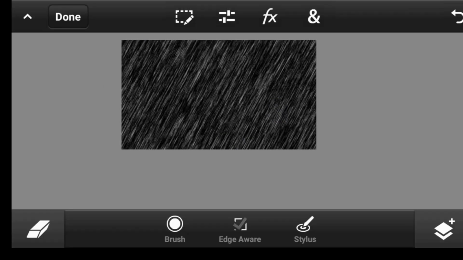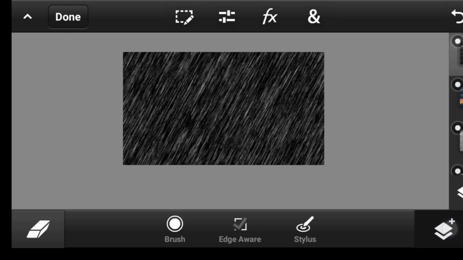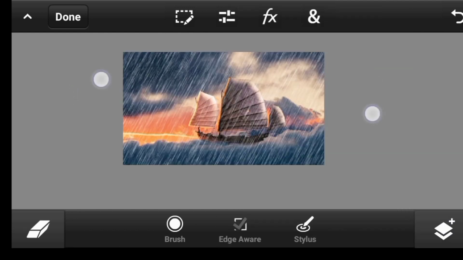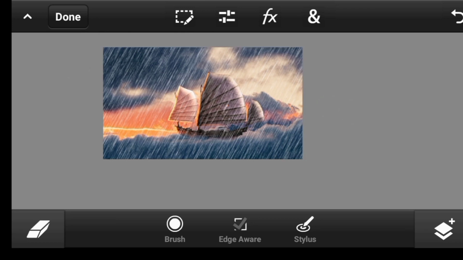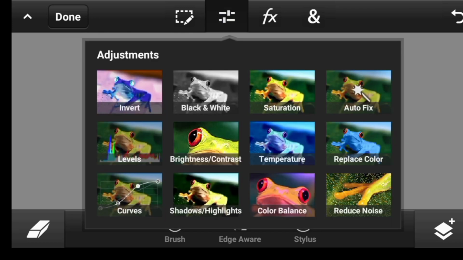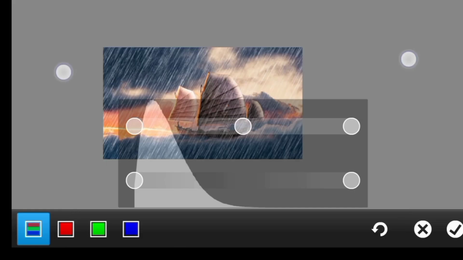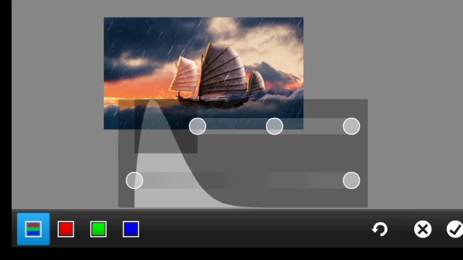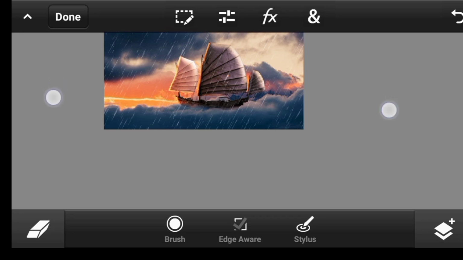Click on done and change the blend mode to screen. Alright, it's a bit too much, so let's click on adjustment and levels. Take this right side to the right until you got something of your taste, and you click on done.